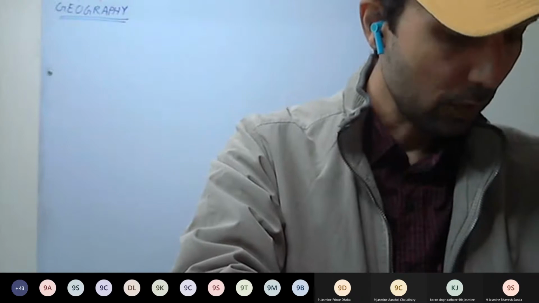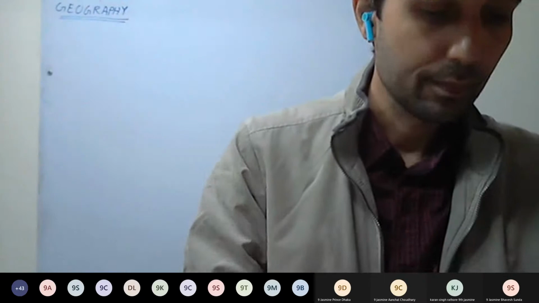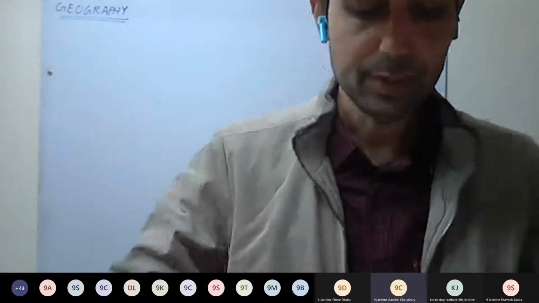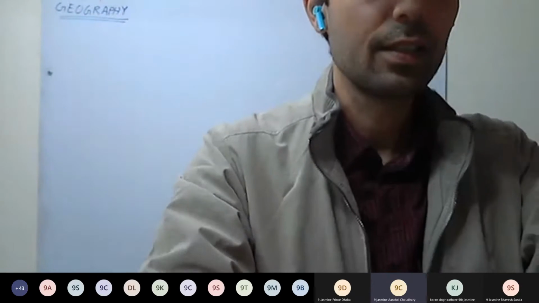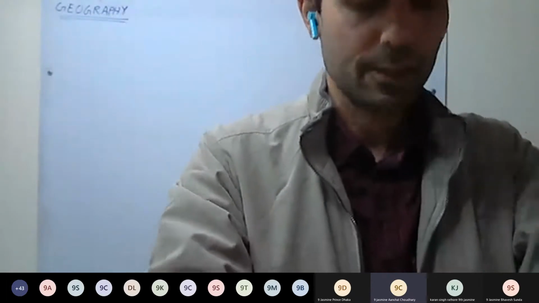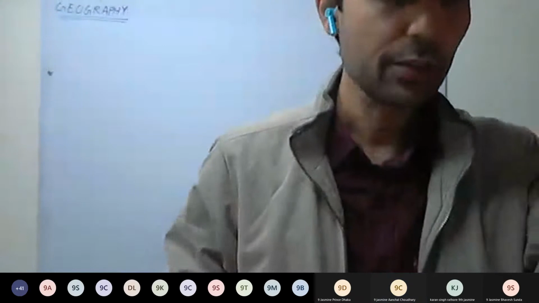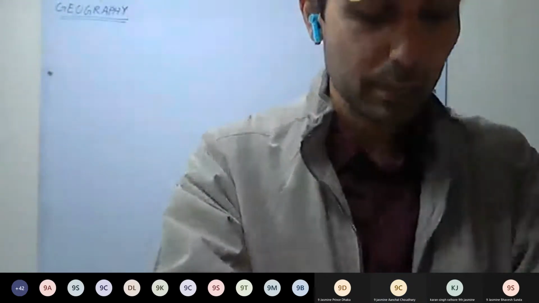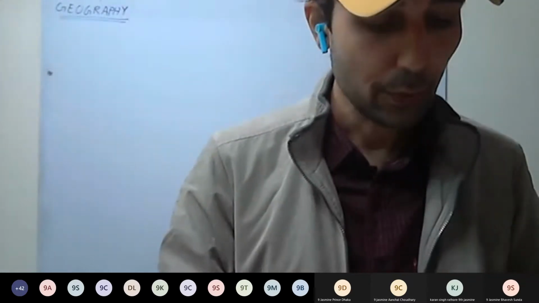Okay. Now state the conditions necessary for precipitation. The air must be saturated, it must contain small particles of matter, and it must be cooled below dew point. Okay, see, these conditions are given on page number 135. See the mind map. There must be a temperature, that means air must be cooled below its dew point.